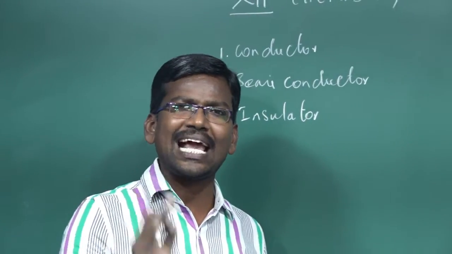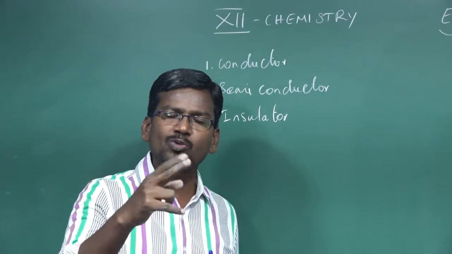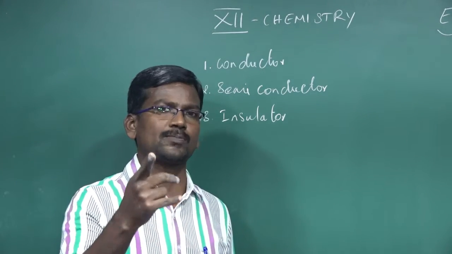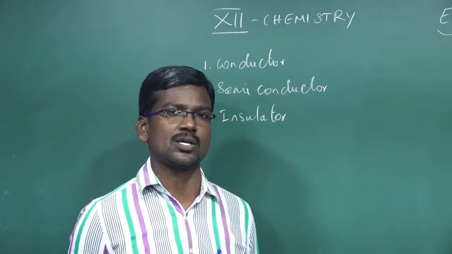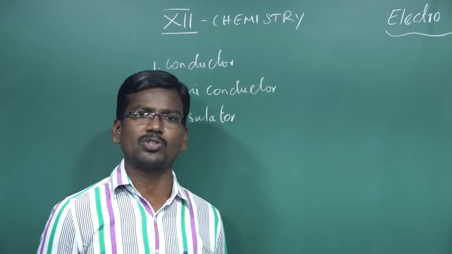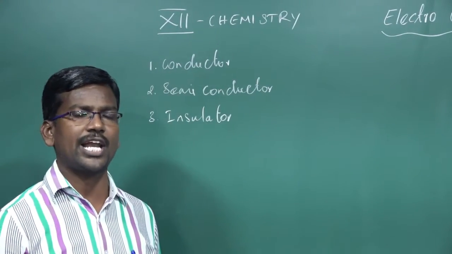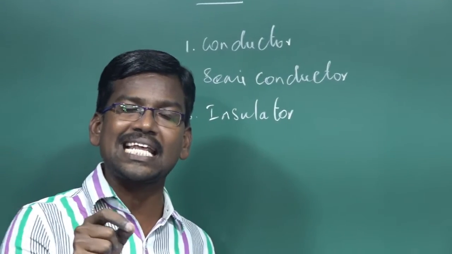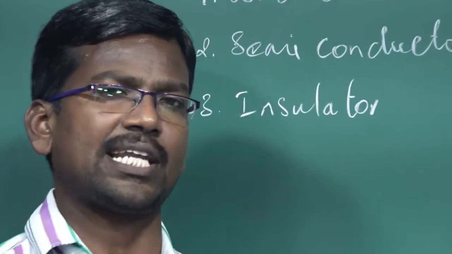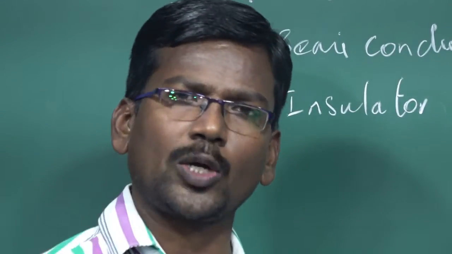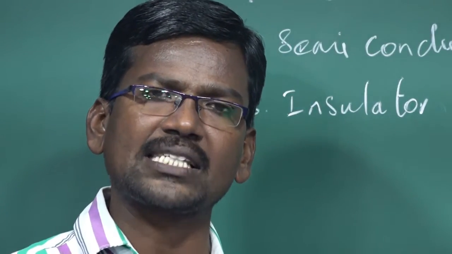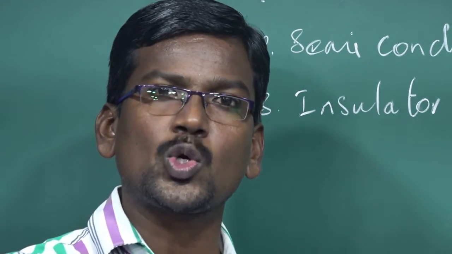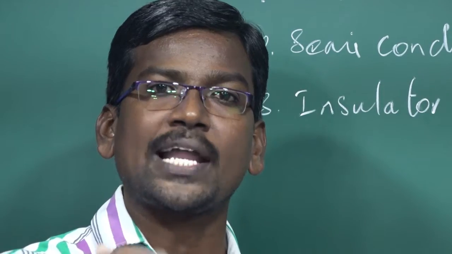An electrochemical reaction involves transfer of electrons from one electrode to another electrode, one substance to another substance, in a redox process. So all electrochemical reactions involve redox reactions. What is the meaning of redox reaction? Reduction and oxidation taking place simultaneously in a single reaction is known as a redox reaction.